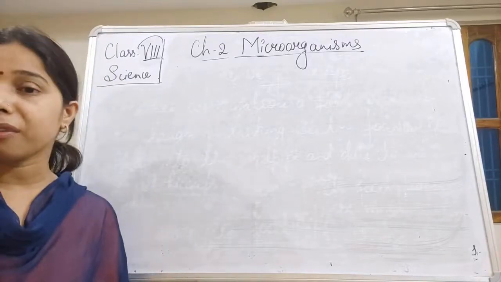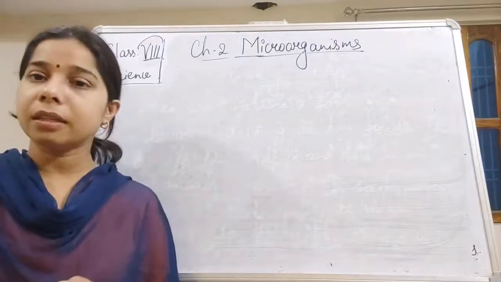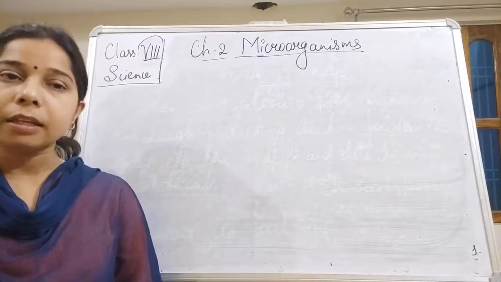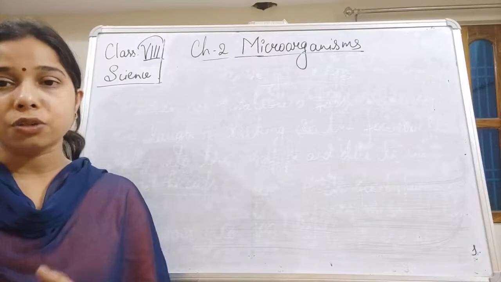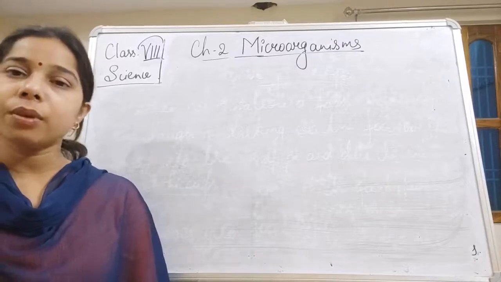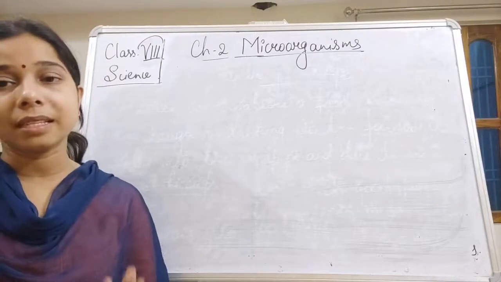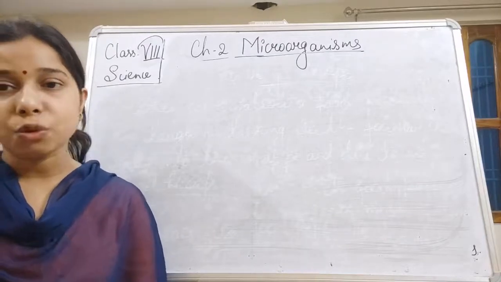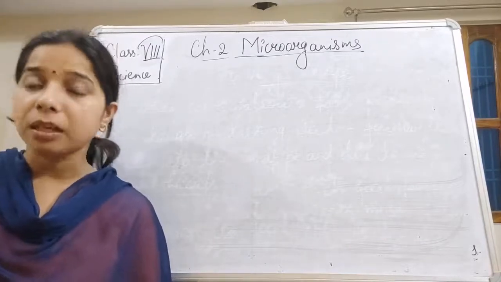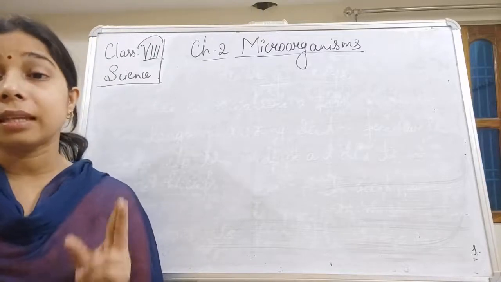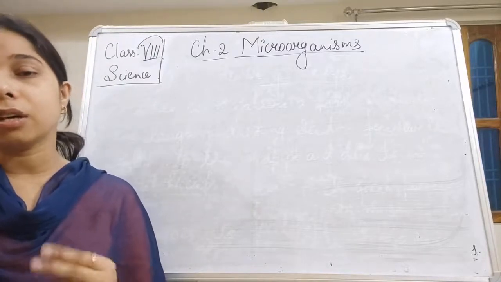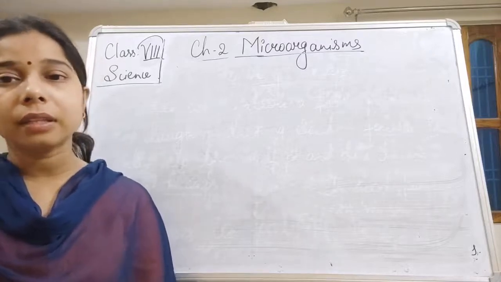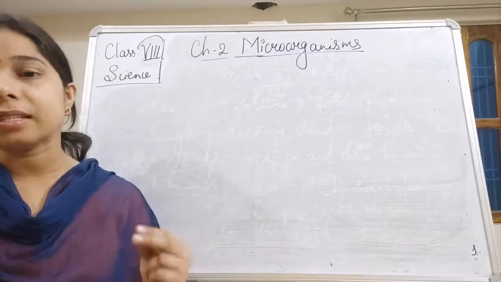Now what is the role of the lactobacillus? Basically this lactobacillus is present in the curd, and when a small amount of curd is mixed with lukewarm milk, the lactobacillus will react with the casein which is present in the milk.